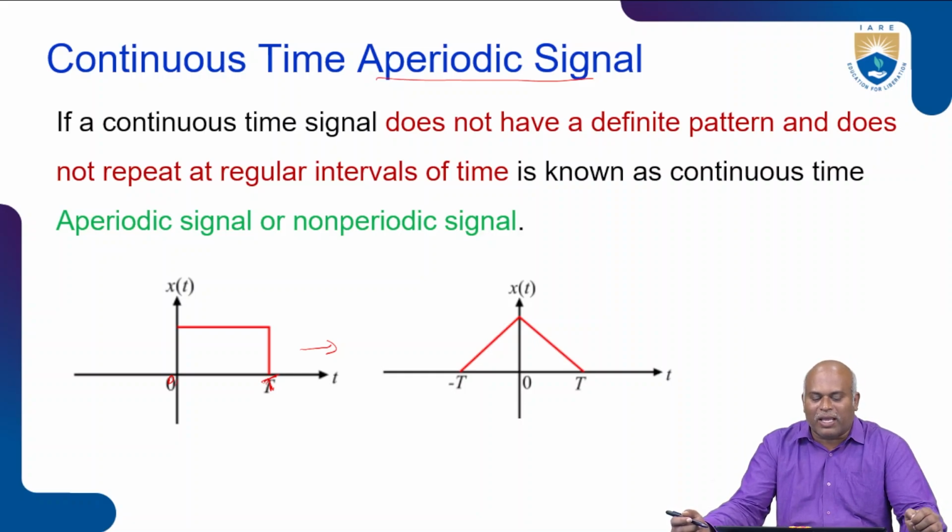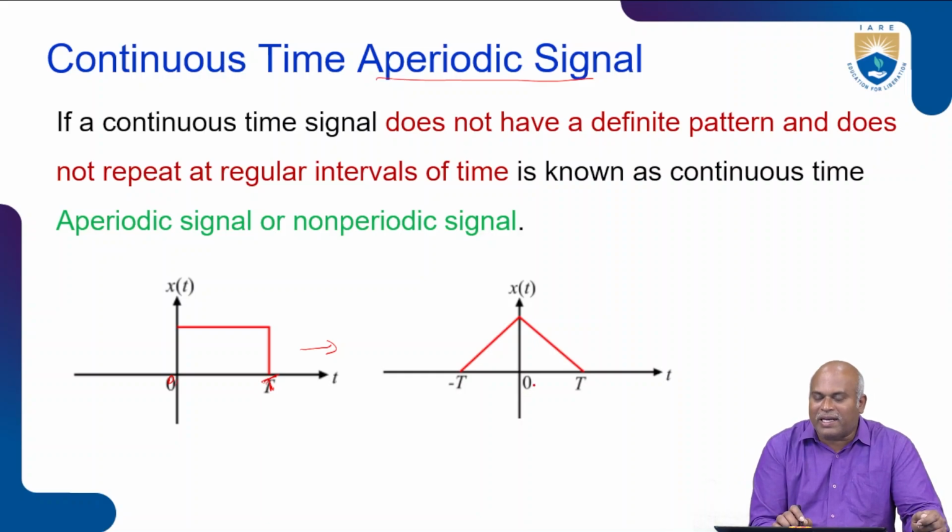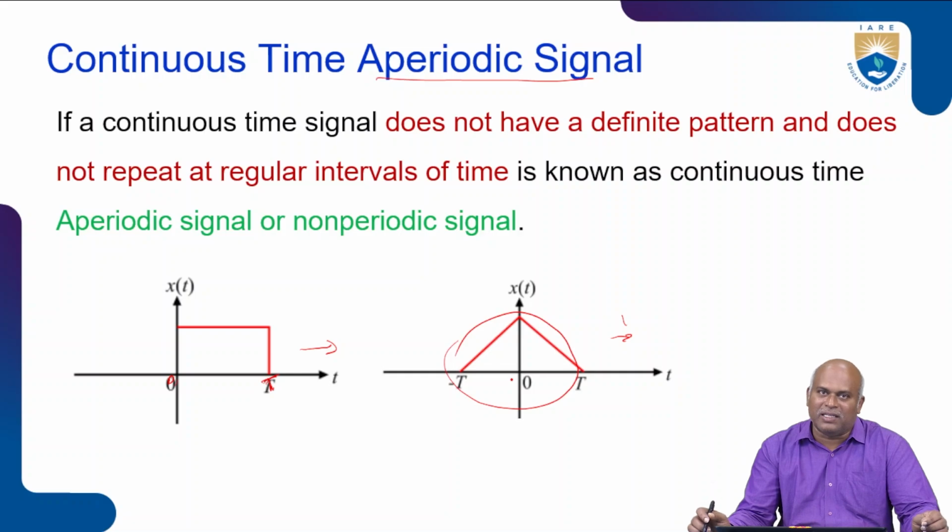I will say one more time. If a continuous time signal does not have a defined pattern and does not repeat at regular intervals of time, it is known as a continuous aperiodic signal or non-periodic signal. For example, take a triangular signal from minus T to plus T. It is not repeated for the next period. Only this period happens. This kind of signal is called a continuous time aperiodic signal.